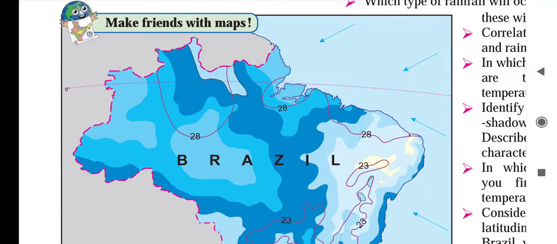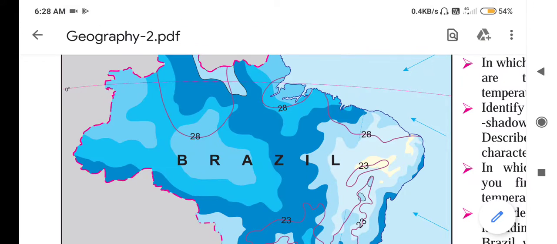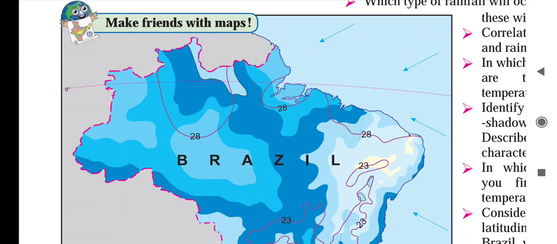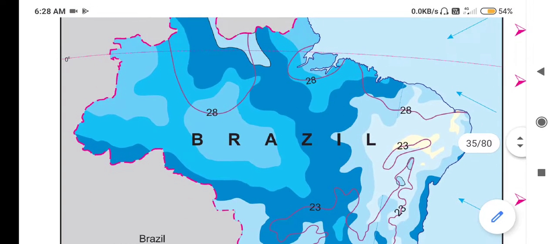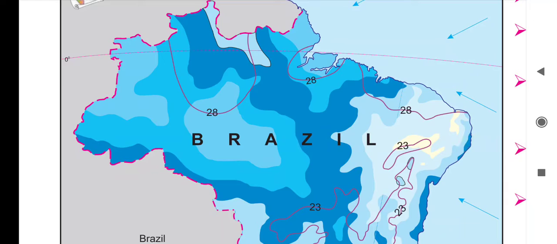Good morning, everybody. Today we are going to start the second part of the fourth chapter, climate. In this part we are trying to understand the climatic conditions in Brazil as well as in India. First we will see the climatic conditions of Brazil, because of the vast latitudinal extent of Brazil, it experiences a wide range of variations in climate.